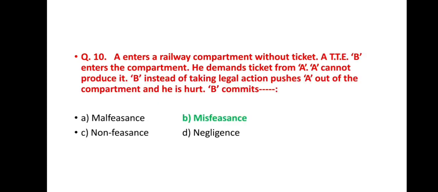Next question, question number 10. A enters a railway compartment without ticket. B, a T.T.E., enters the compartment. He demands ticket from A. A cannot produce it. B, instead of taking legal action, pushes A out of the compartment and he is hurt. B commits, then option A is malfeasance, option B misfeasance, option C nonfeasance, and option D negligence, and correct answer is option B misfeasance.